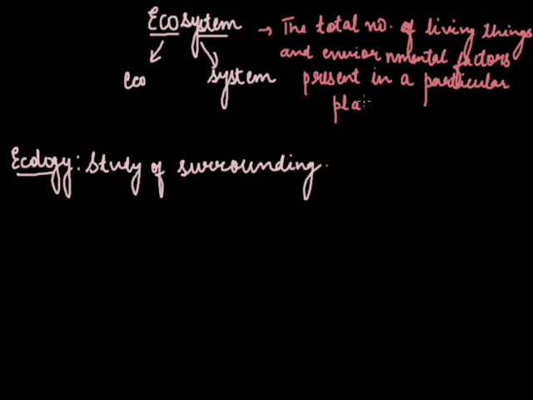So ecosystem is the total number of living things and the environmental factors present in a particular place.